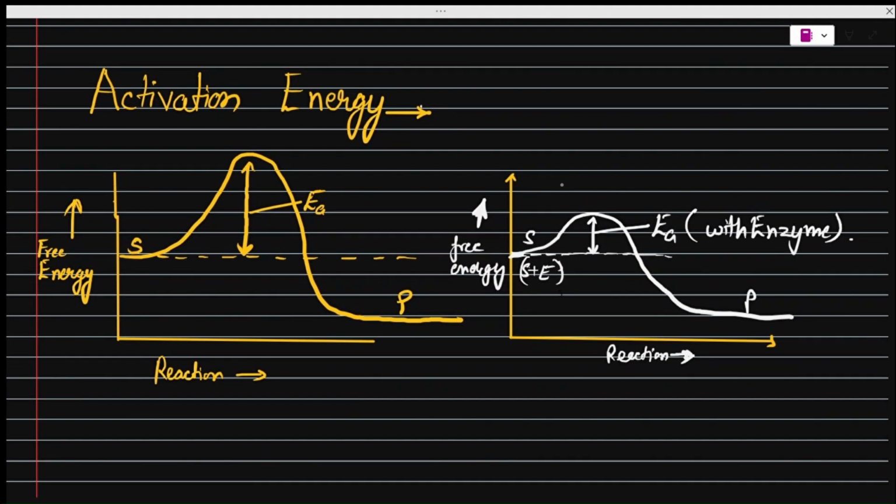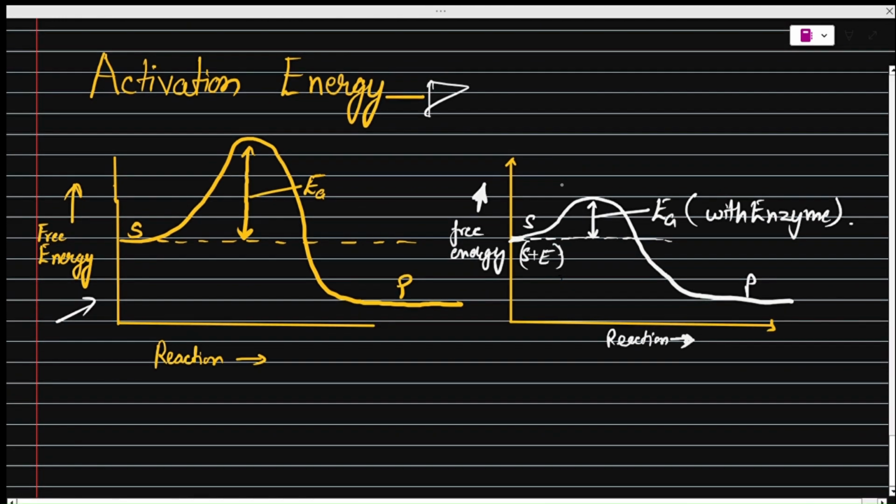Now, the main thing about the enzyme is its ability to lower the activation energy. Let us say this is the reaction process without enzyme. This is the substrate concentration at the initial.